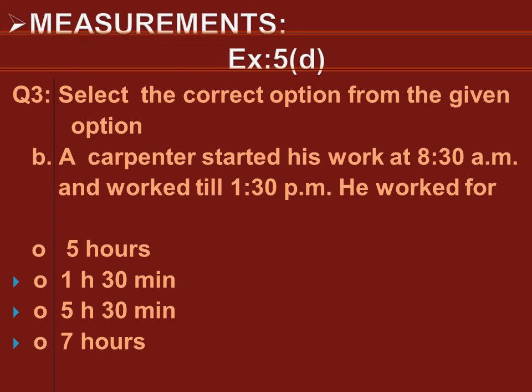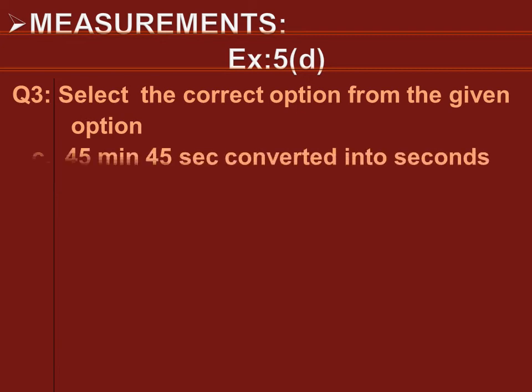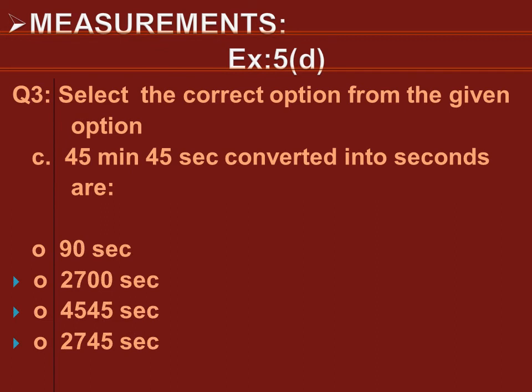8, 9, 10, 11, 12, 1. Yes, we will get the answer, that is 5 hours. Okay, the carpenter worked for 5 hours. So first option will be our correct option. Now dear students, part C, 45 minutes 45 seconds converted into seconds are. Dear students, we have to convert these minutes and seconds into seconds.